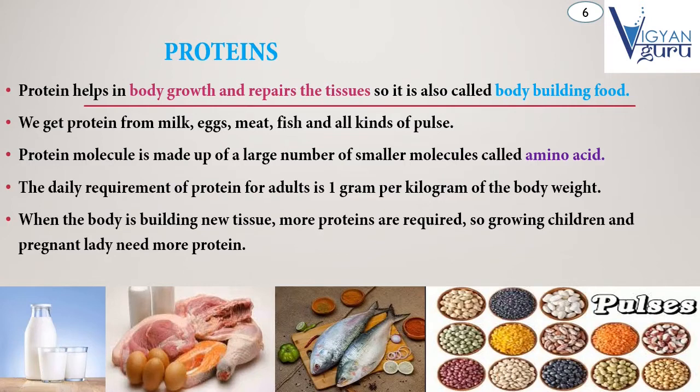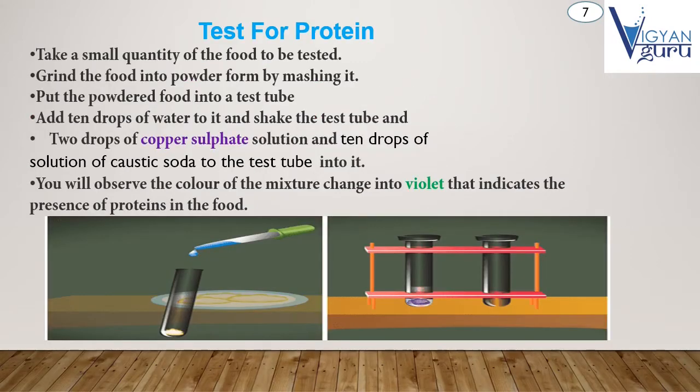Let's go. We will learn what the method of the test for proteins is and how we do it. It is the test for protein. First of all, the first question going in your mind is, why do we need a test for protein? The answer to this question is we can know which food contains the maximum amount of protein and which food contains less protein.